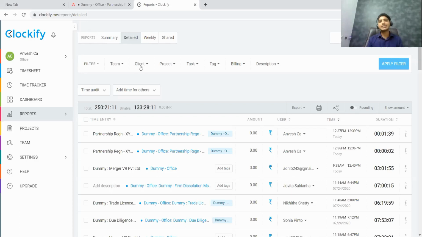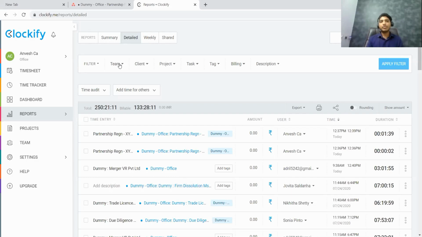Or let us say that I want to know how much time my staff spent on a particular day or week or month towards office work. So I can also filter employee wise, client wise, task wise, project wise. So there is a detailed view of the entire time that is spent. This is where I feel in absolute control of what is happening in my office.